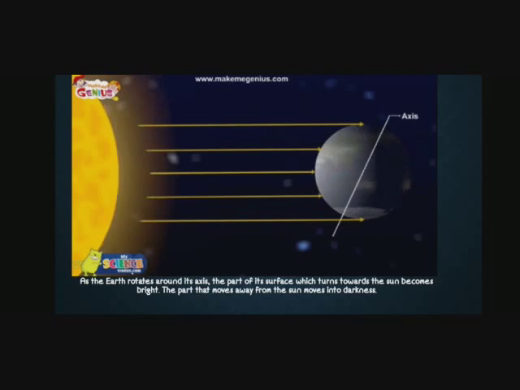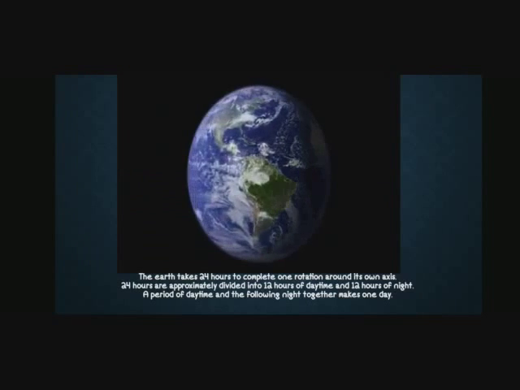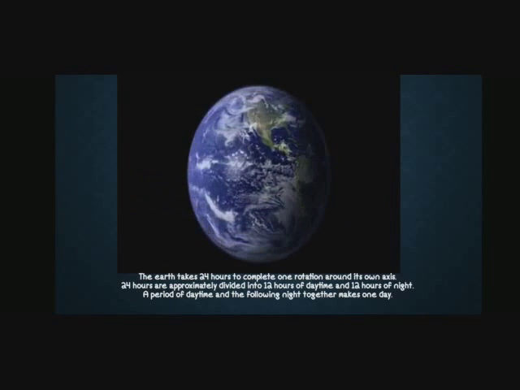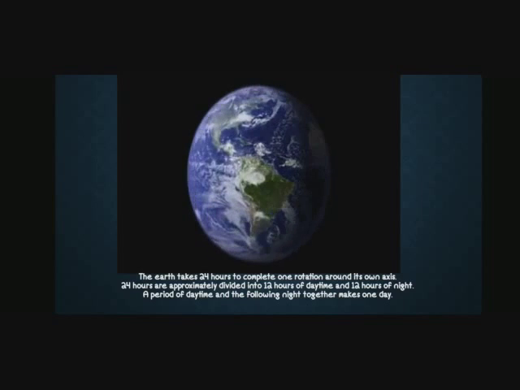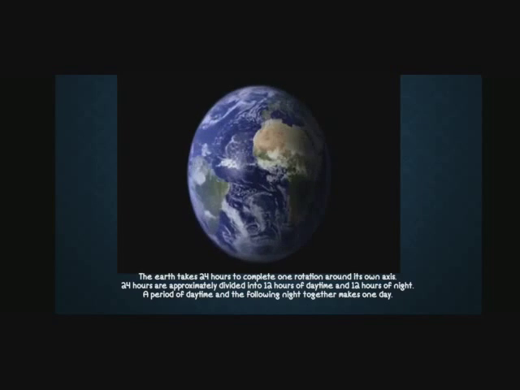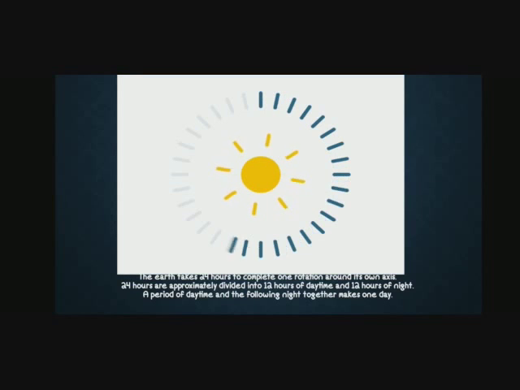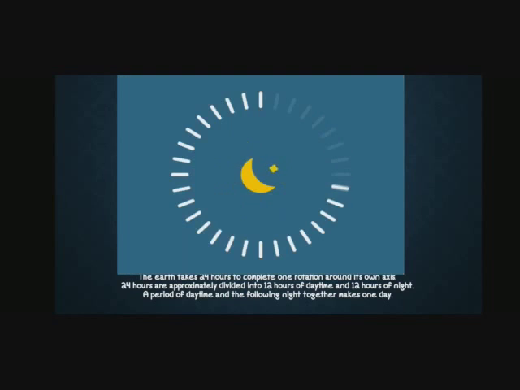So as we can see in this picture, half of the earth is receiving light from the sun. So it is daytime. But the other half is not receiving light from the sun. So it is night time. The earth takes 24 hours to complete one rotation around its own axis. 24 hours are approximately divided into 12 hours of daytime and 12 hours of night. A period of daytime and the following night together makes one day.